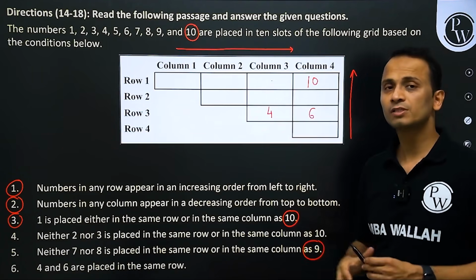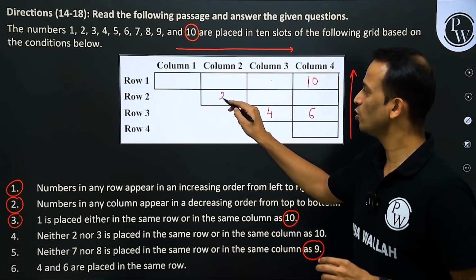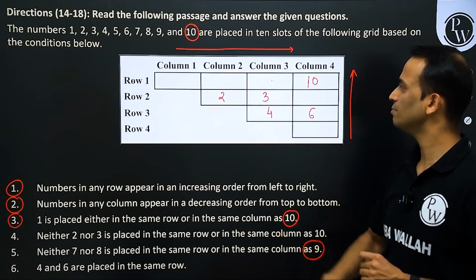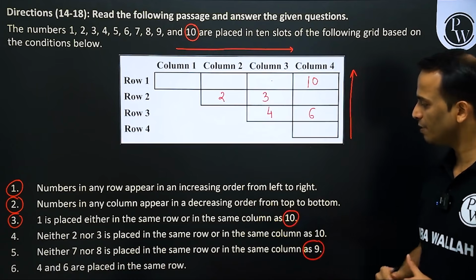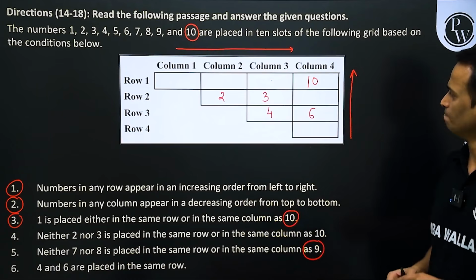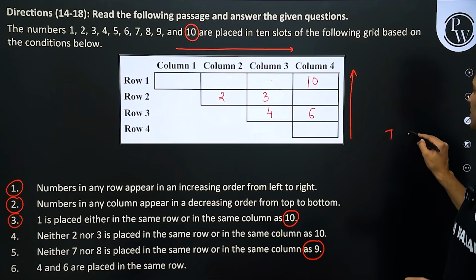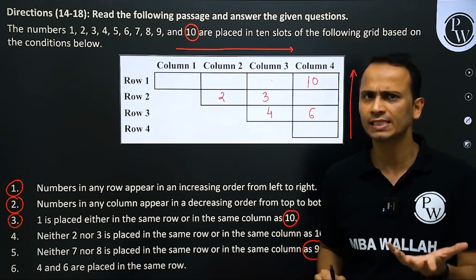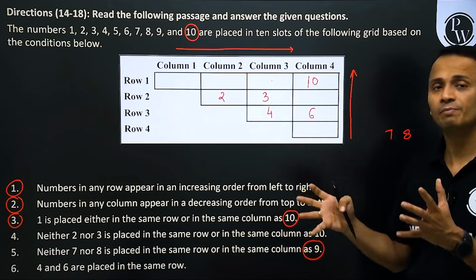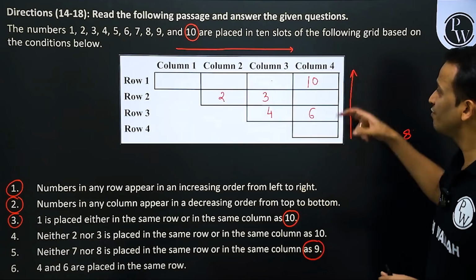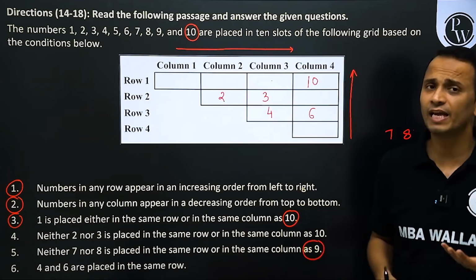Now if 4 comes here, what about 2 and 3? So 2 will go at this place, 3 will come at this place, right? Now neither 7 nor 8 are placed in the same row as 9. So 7, 8 should come at consecutive places, because if they are in the same row, they will be in consecutive cells. If they are in the same column, they will be in consecutive cells. I am not left with any other place.